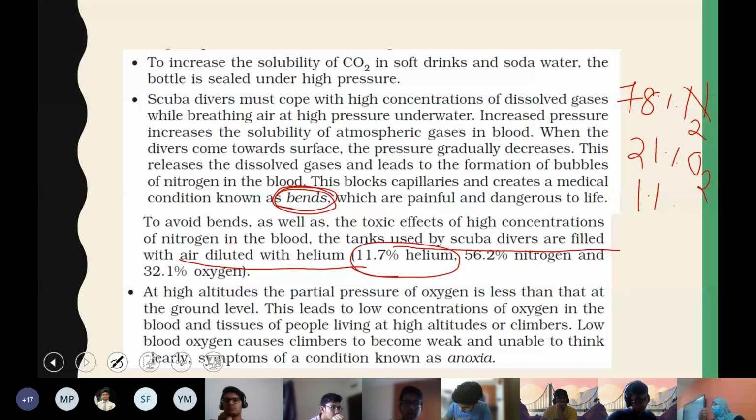56.2% is nitrogen. That is less than the normal amount. The normal amount is 78, now it is only 56.2, and oxygen is more than that of normal air. So it is 32.1, so that they can avoid the serious conditions like death. So that is the one way. This is the third application of Henry's law.